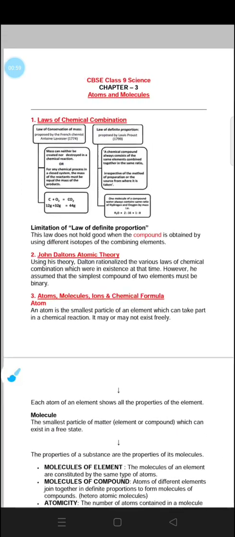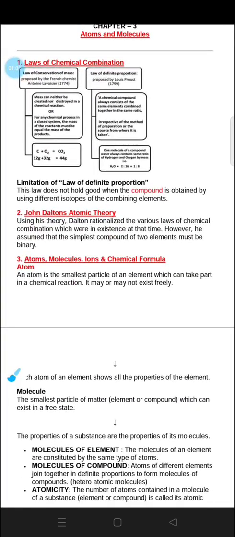Now, it has some limitations. What are the limitations of the law of definite proportion? This law does not hold good when the compound is obtained by using different isotopes of the combining elements. It means this law does not work with isotopes. Isotopes have the same atomic number and different mass numbers.